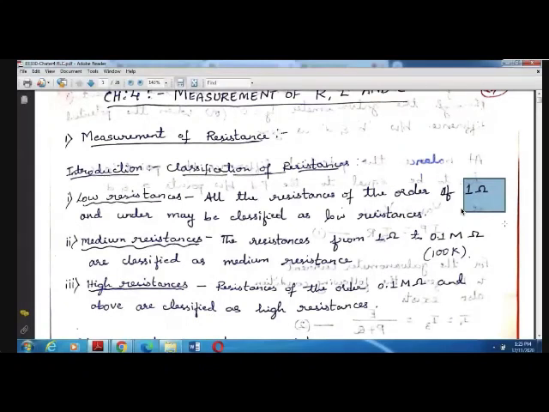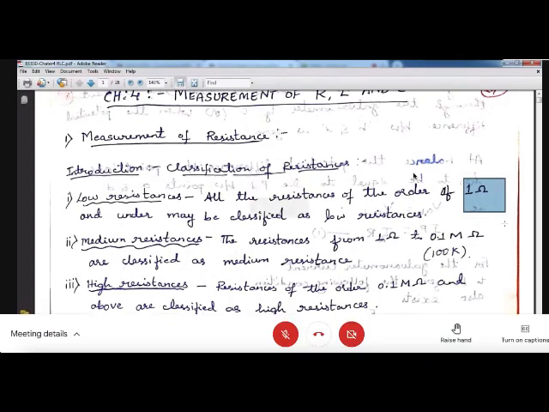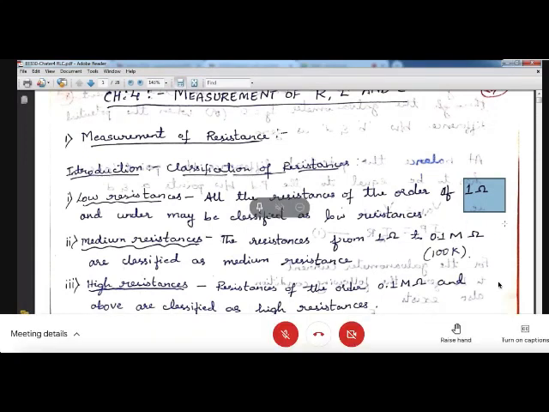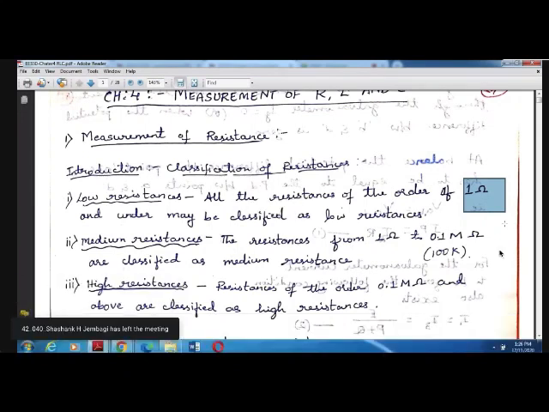Which bridge, Wheatstone bridge, do we use to measure which resistance: low, high, or medium? What range of resistance can be measured using the Wheatstone bridge? Do you have any idea? Wheatstone bridges are used to measure medium range resistances. Kelvin's bridge is used to measure very low resistance.